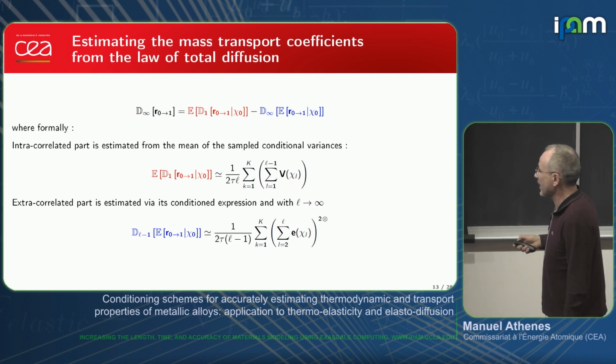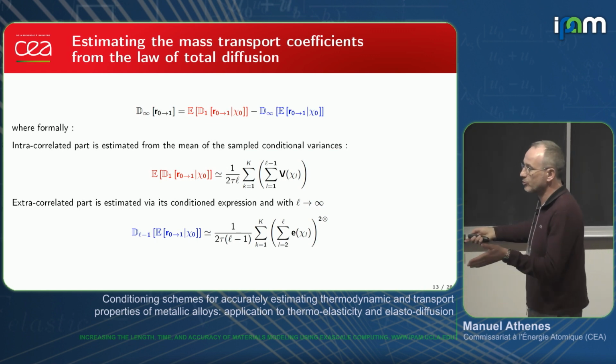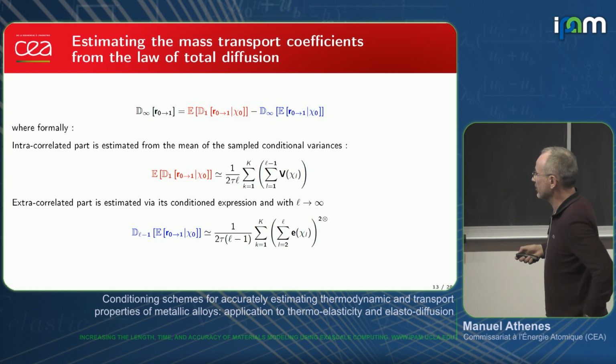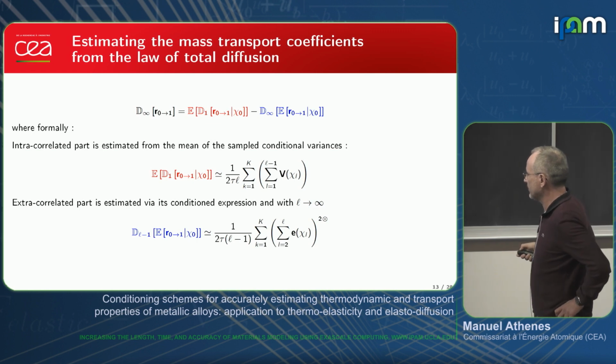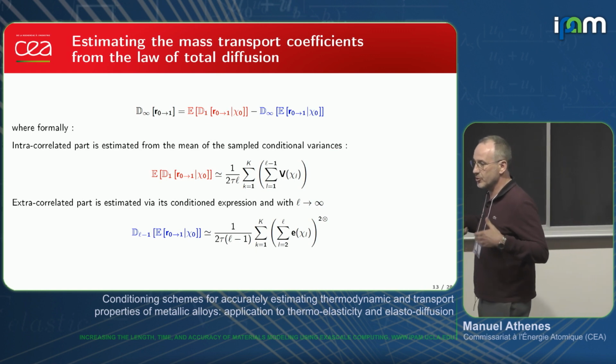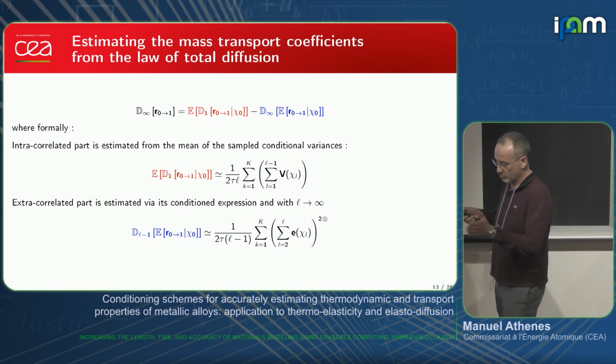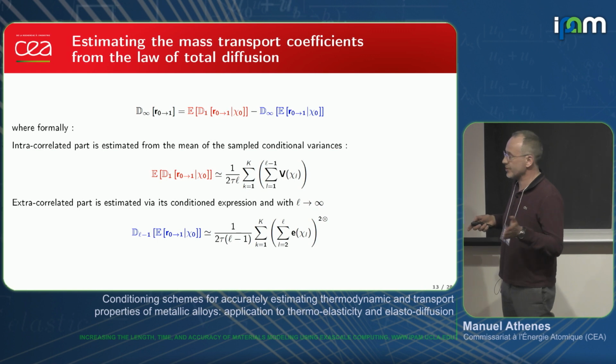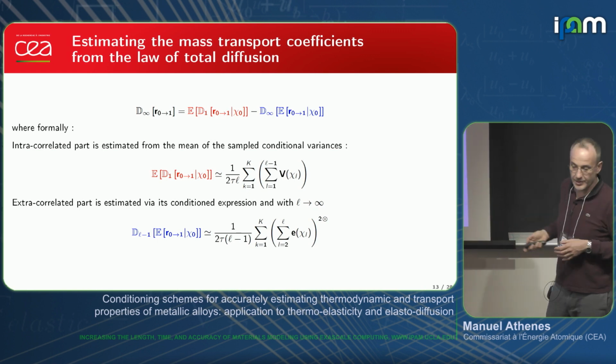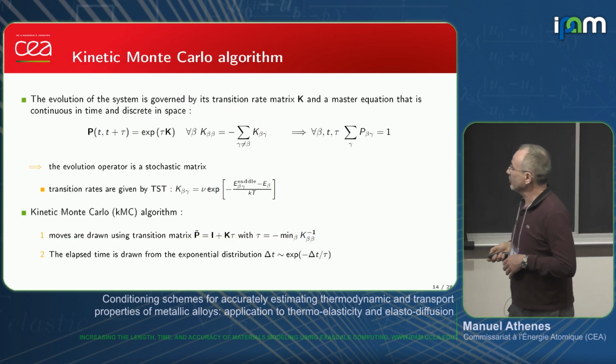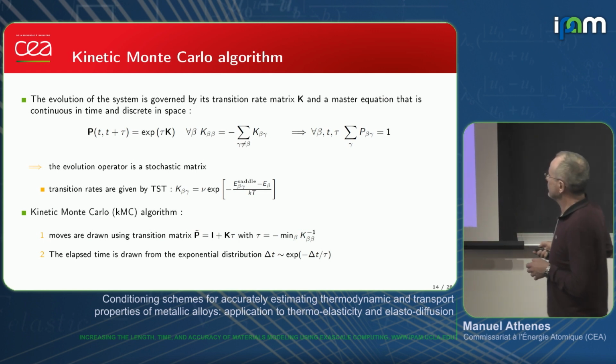We can estimate the intracorrelated part from the variance. So we have access to the variance since we have the conditional probabilities during a simulation. And the extracorrelated part here, you can compute it with the mean displacement at each step. At each step of the simulation, we know the mean displacement since there is a limited number of transitions. So we can compute it. And we have this second estimator. And so it can be run in the KMC simulation.